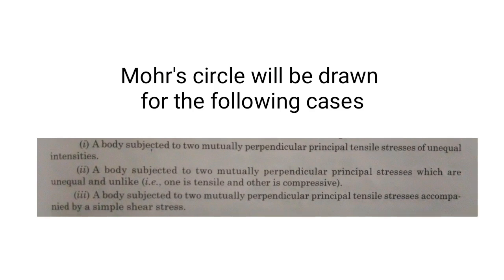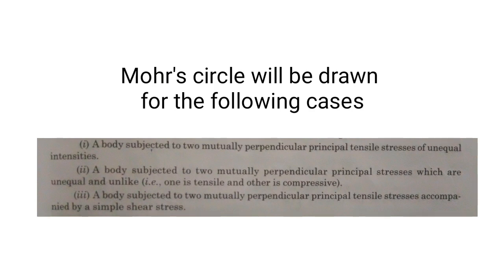The first case is a body subjected to two mutually perpendicular principal tensile stresses of unequal intensities. The second case is a body subjected to two mutually perpendicular principal stresses which are unequal and unlike, that is, one is tensile and another is compressive.